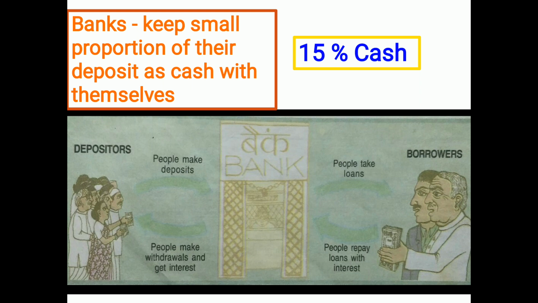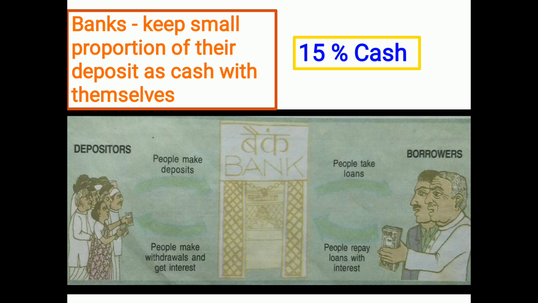What is the mechanism carried out in the bank here? All the deposited money of the 100 members is there in the bank: one person 1,000 rupees, another 10,000 rupees, another 1 lakh, another 50,000. They will count everything for a particular day. The banks keep a small proportion of their deposits as cash with themselves.